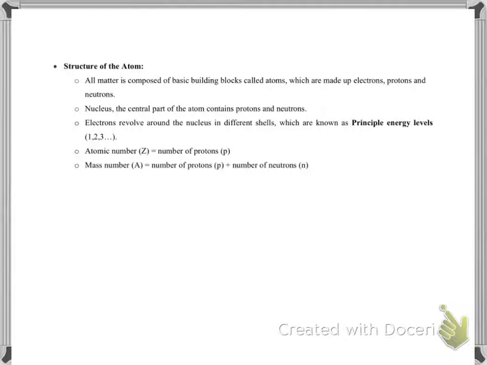Now, the structure of the atom. Remember what elements are made up of. Elements are made up of the same type of atoms. So all matter is composed of basic building blocks called atoms. And what are these atoms made up of? They are made up of electrons, protons, and neutrons. The central part of the atom is known as the nucleus.